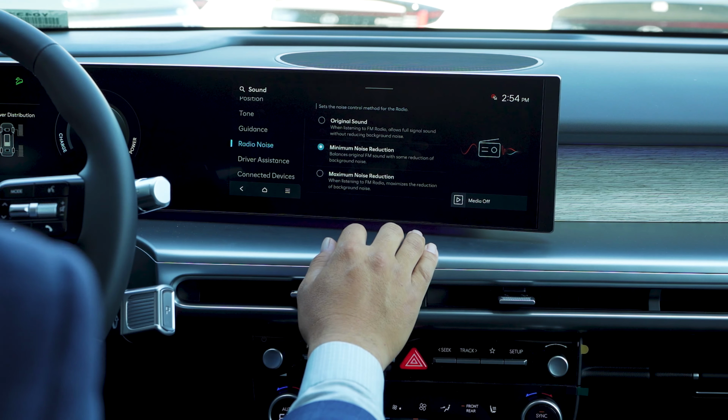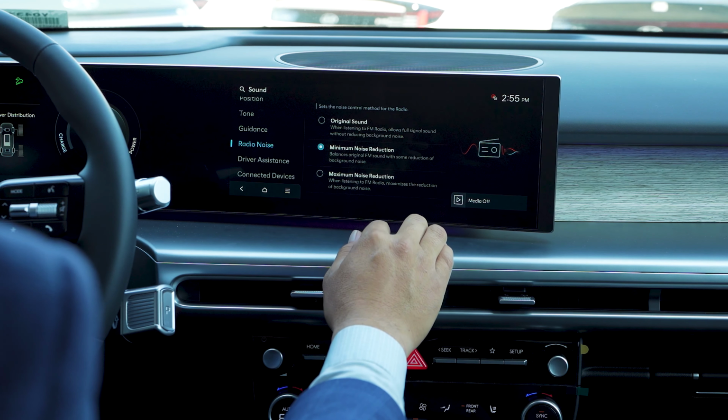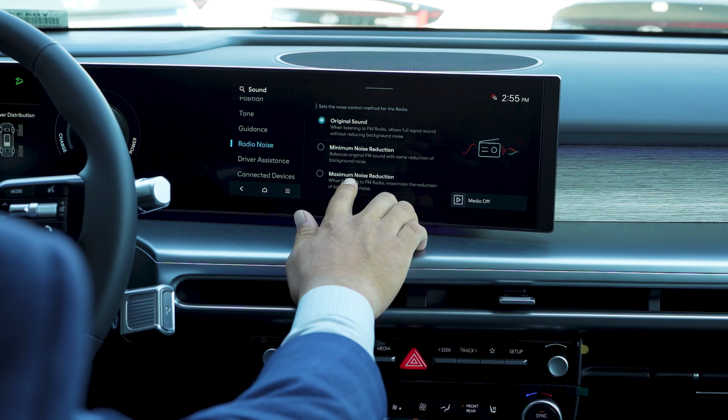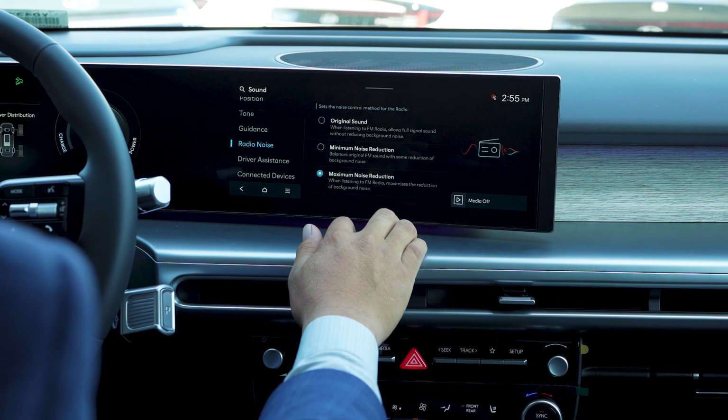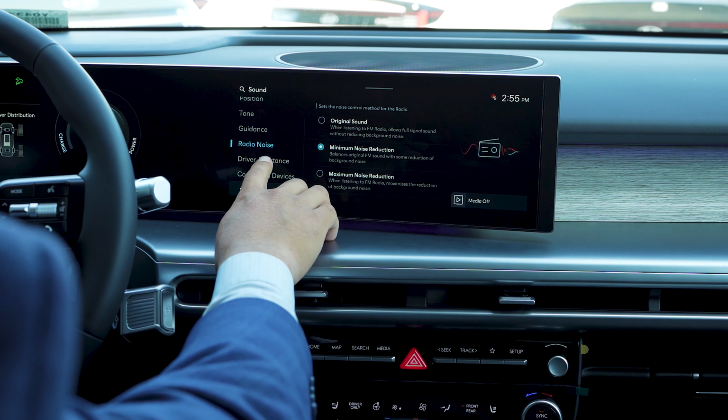Radio noise sets the noise control method for the radio. So right now it's preset to minimum noise reduction. If you want original sound, you select original sound or maximum noise reduction. That would be found under radio noise.